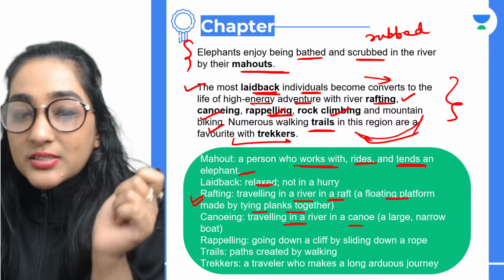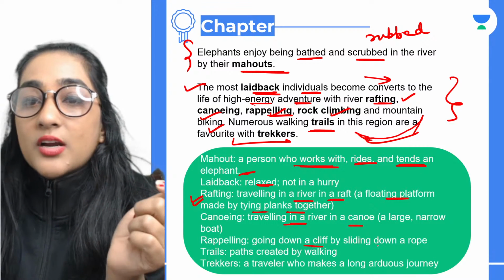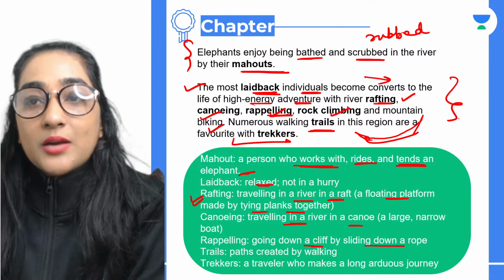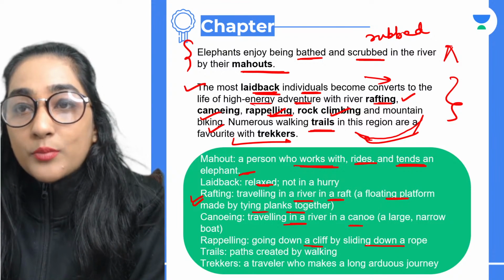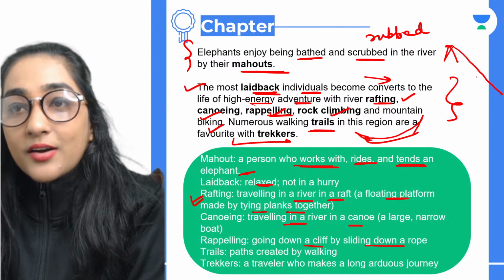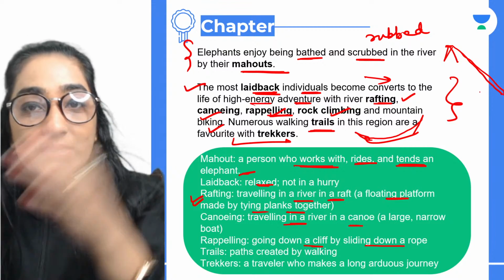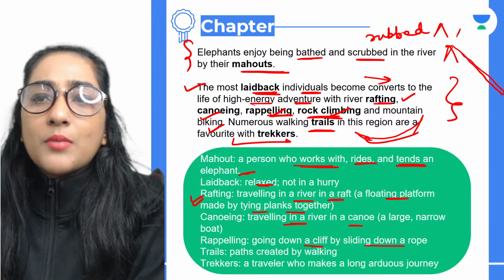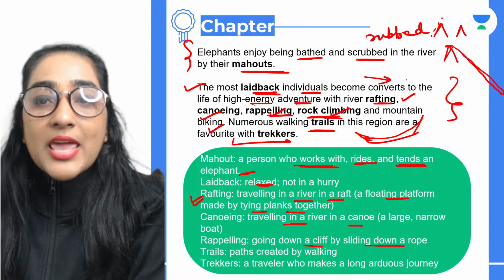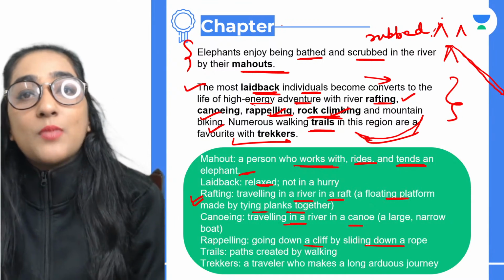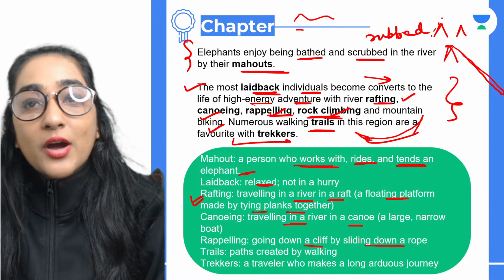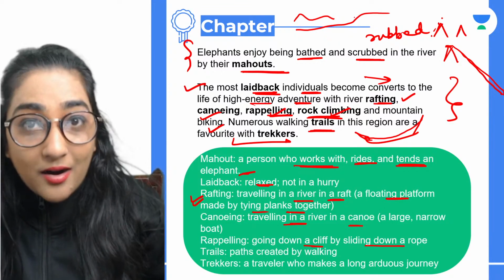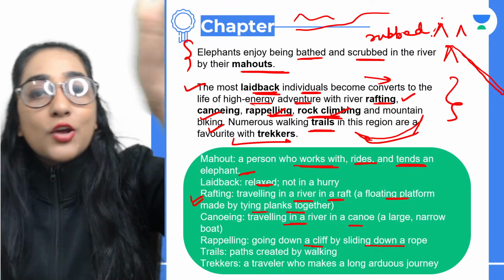Rappelling is again interesting, everybody. It's going down a cliff by sliding down a rope. There is a cliff, and from there you go down, and that too with a rope. You're sliding down. And rock climbing, of course, means you have the mountains and you are climbing them. And mountain biking means there is a mountain area and you are biking there. You're using your bike and going there.